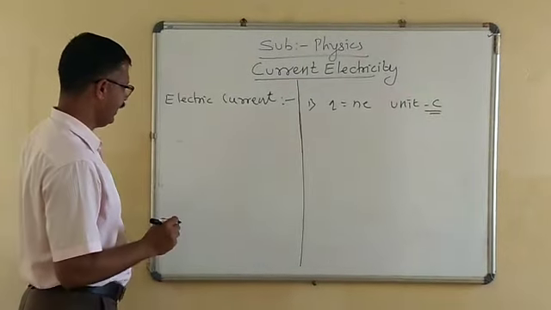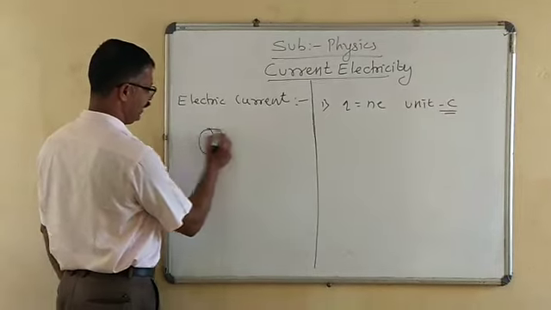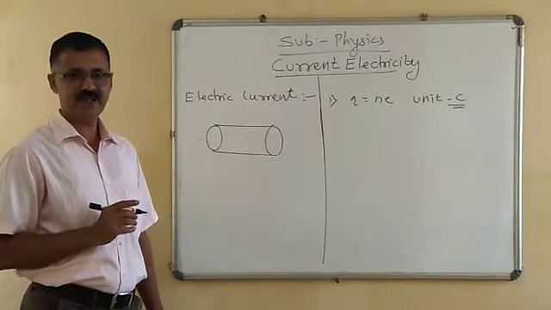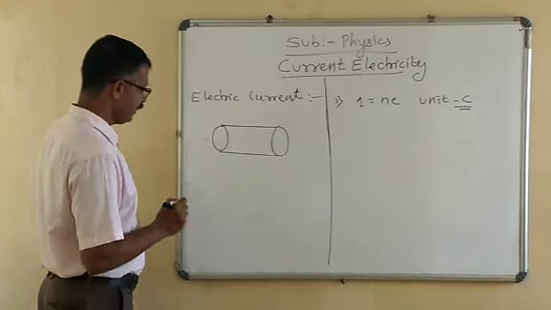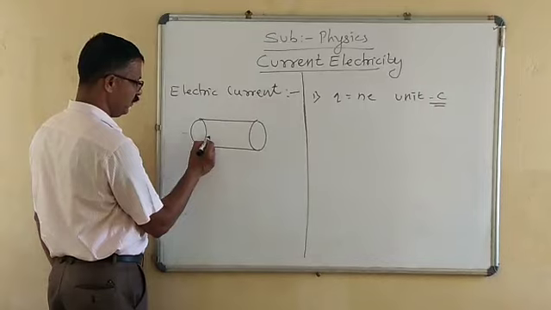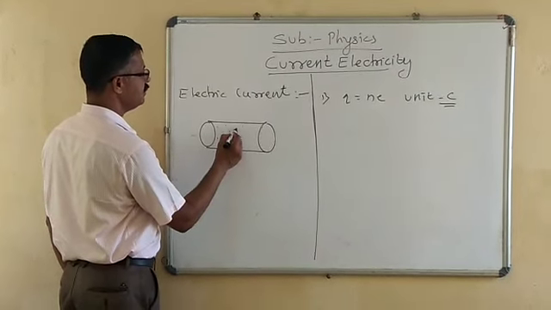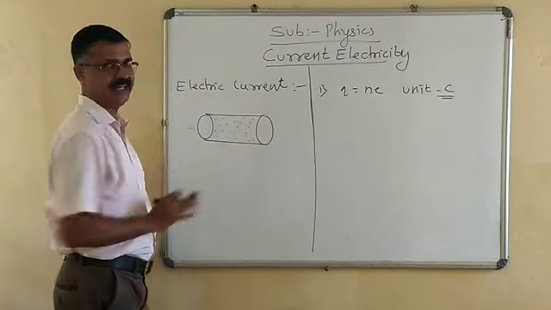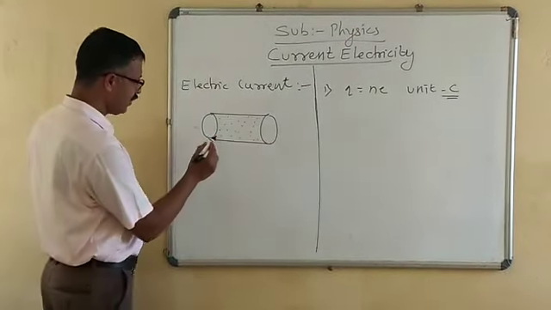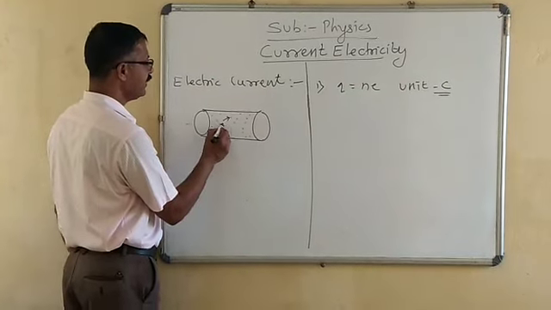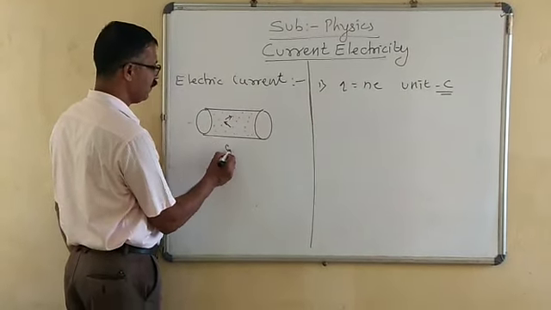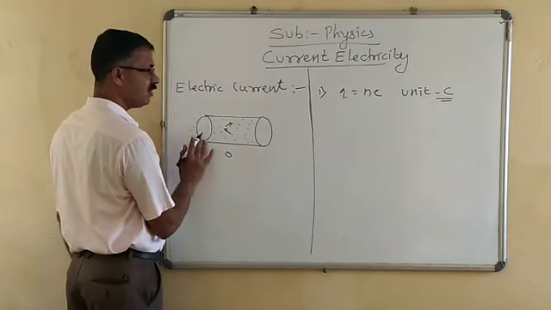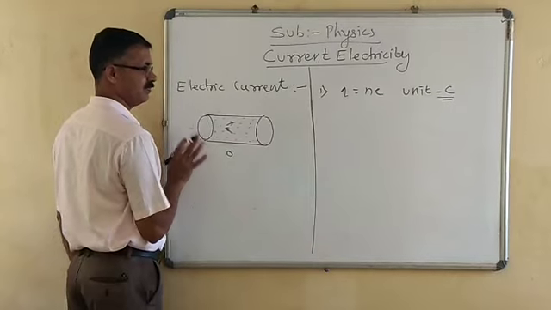Now let us consider a cylinder of a metal. In metal, there are electrons which are free. These electrons are moving in random directions within the bulk of the material. When these electrons move in random directions, their resultant velocity is zero. Hence, these electrons do not form a current.